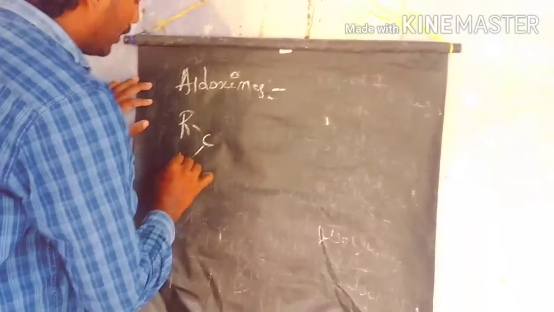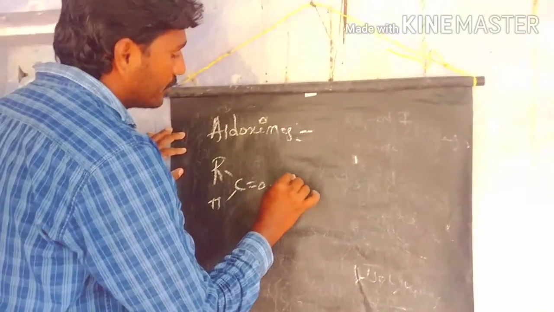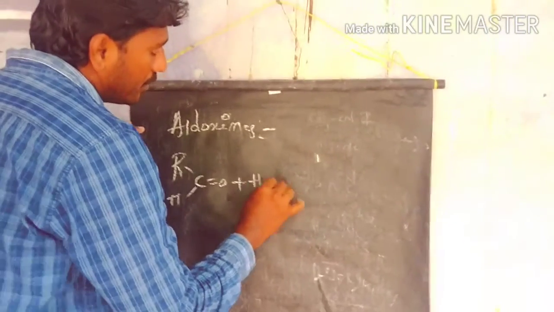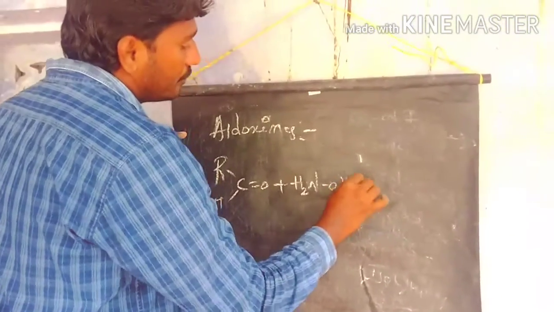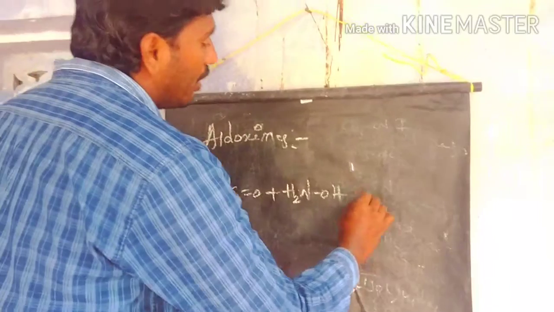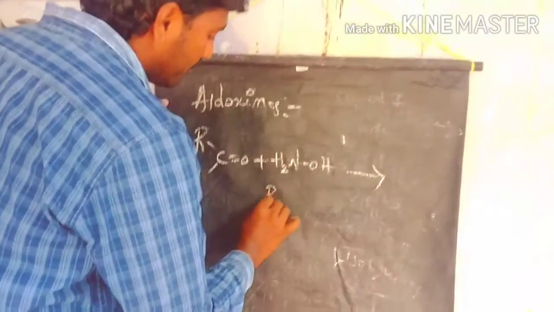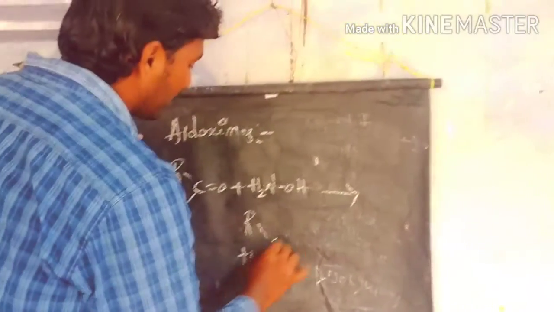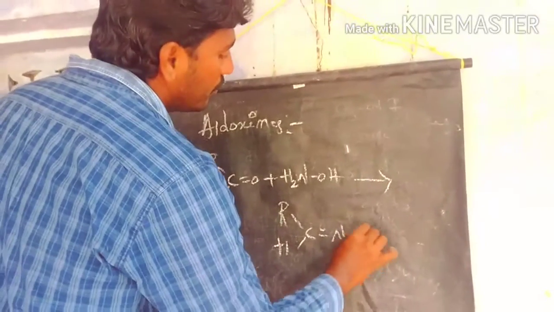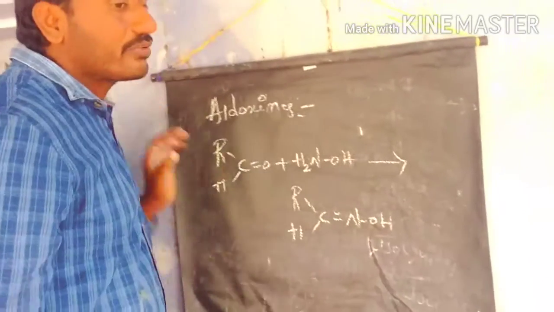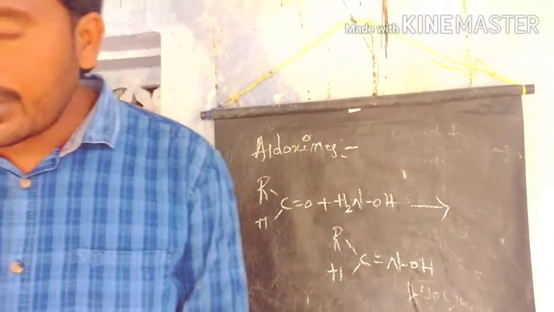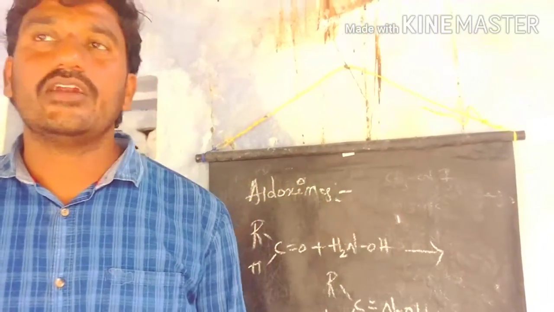Generally the aldehyde reacts with hydroxylamine to prepare the aldoxime. This we call an aldoxime. This aldoxime reacts with sulfonyl chloride or acetic anhydride to prepare